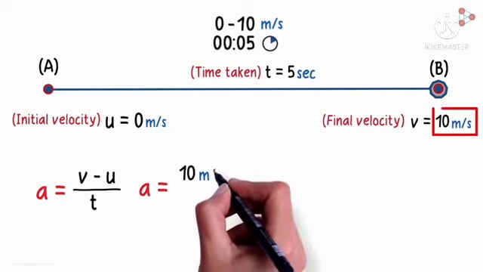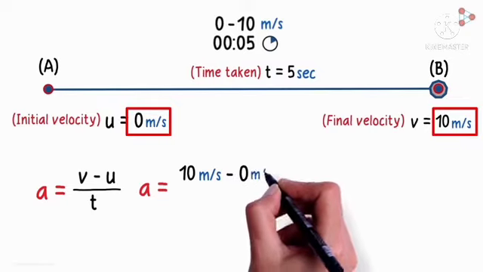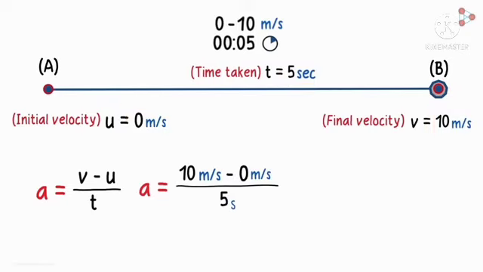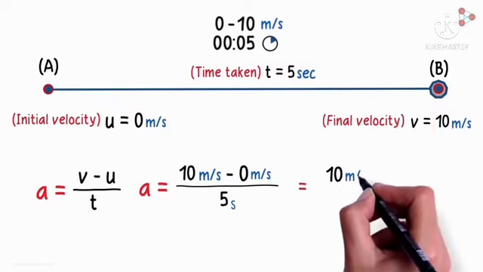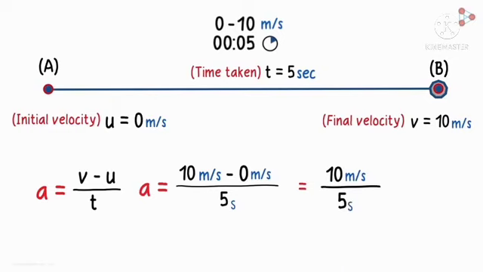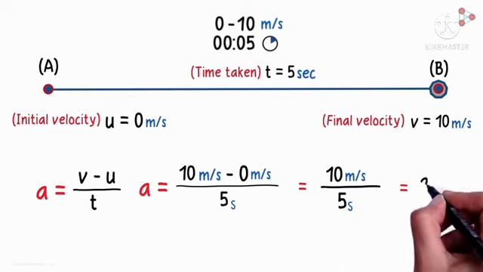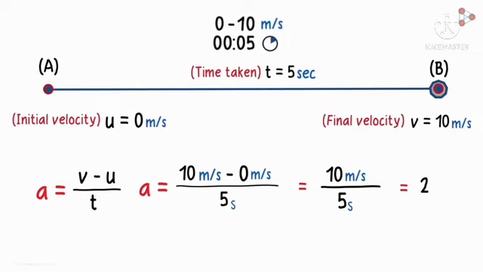So acceleration equals 10 meter per second minus 0 meter per second, divided by 5 seconds. 10 divided by 5 equals 2 meter per second per second.